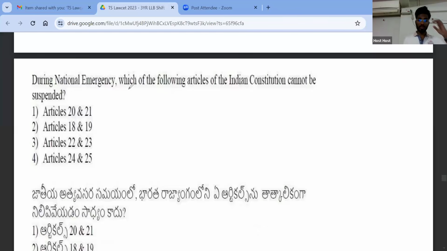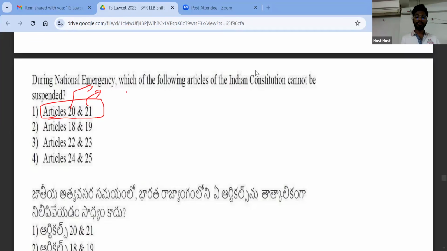Yeah, very important question again. I think I already discussed it in the class and they asked in the exam. During national emergency, which of the following articles of the Indian Constitution cannot be suspended? Very good, guys. 20 and 21 cannot be suspended. What is 20? Protection with respect to conviction of offenses. 3 rights are given. No ex post facto, no double jeopardy, there is no double punishment, and no self-incrimination, which means you cannot be forced to be a witness against yourself. And 21 is right to life. So right to life also cannot be suspended during emergency.